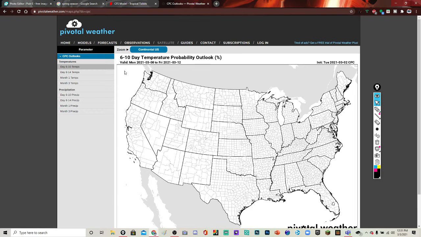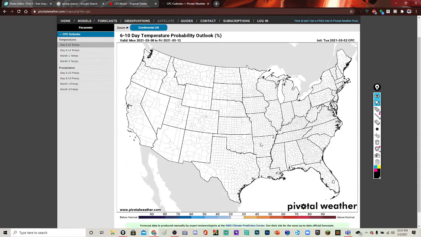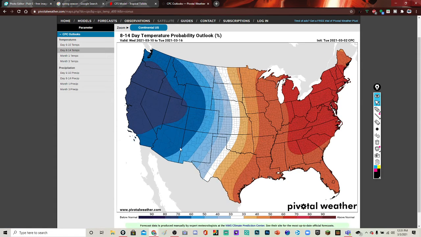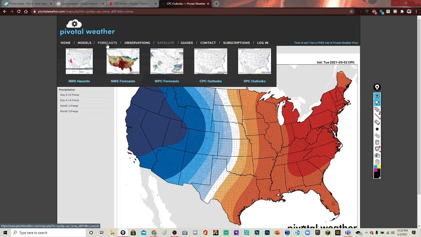Now we're going to look at the Climate Prediction Center's outlook. Here's the 10-day temperature outlook. We can't actually see it for some reason. I don't know why it's not showing on here, but here's the 8 to 14 day outlook. This is also on Pivotal Weather. If you want to go see this, it's in their forecast.